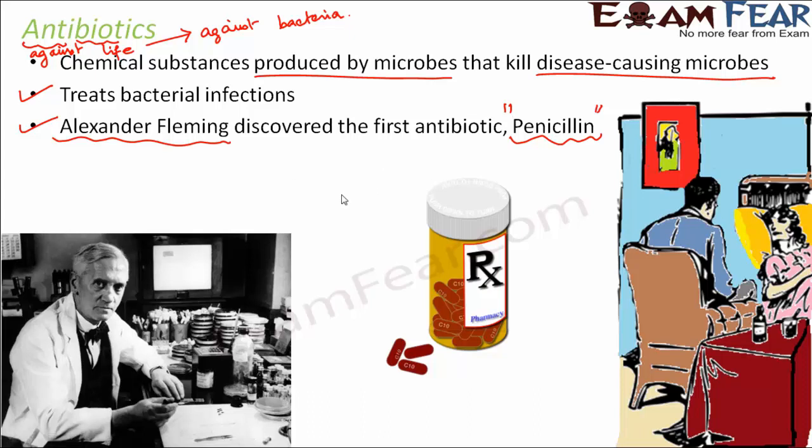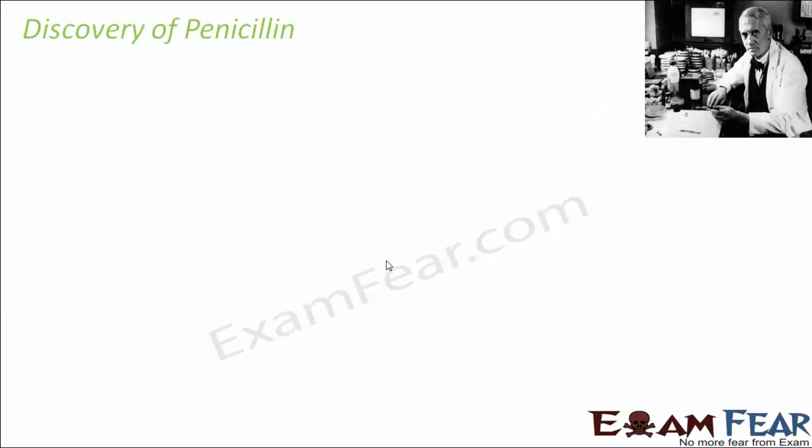Now any discovery which happens by chance is known as serendipity. One example of serendipity is the discovery of penicillin. So serendipity means discovery by chance. You are not performing your experiments to discover this, but by chance you discovered it. That is serendipity. Now let us spend some time trying to understand how exactly penicillin was discovered, because that is an interesting story. Penicillin's discovery was a chance discovery, which is often called serendipity.